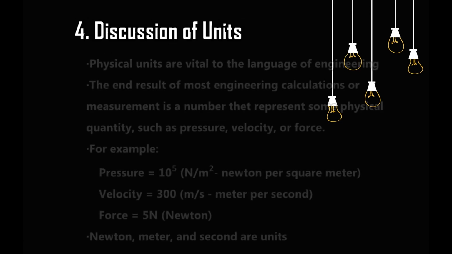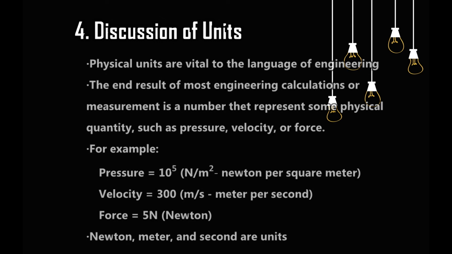We have reached the next block of the roadmap, which is a discussion of units. Physical units are vital to the language of engineering. The end result of most engineering calculations or measurements is a number that represents some physical quantity, such as pressure, velocity, or force. For example, pressure is equal to 100,000 Newton per square meter. Velocity is 300 meter per second. Force is 5 Newton. Newton, meter, and second are units.